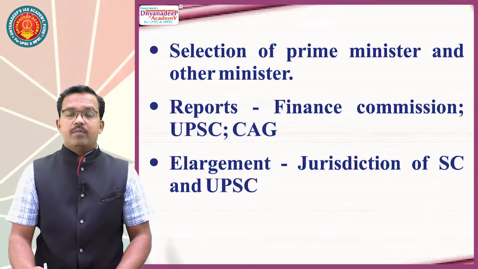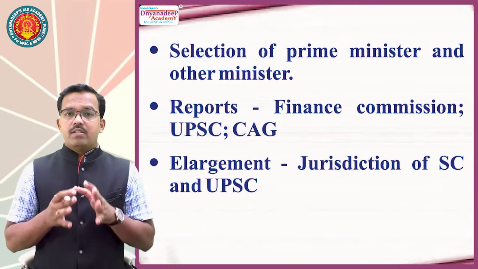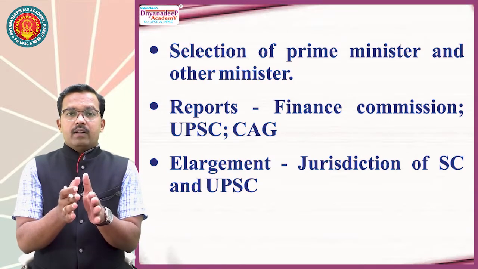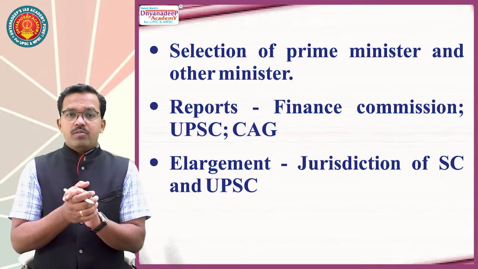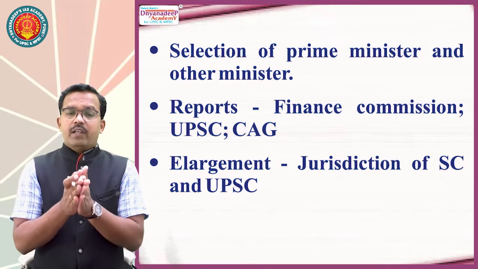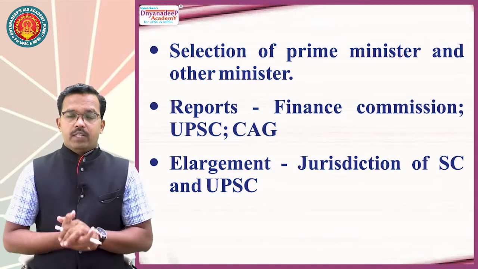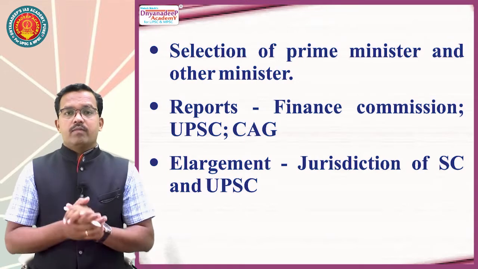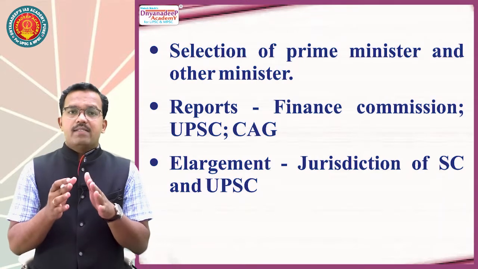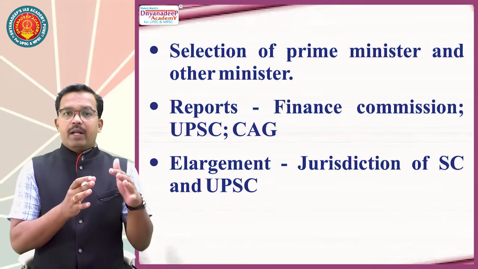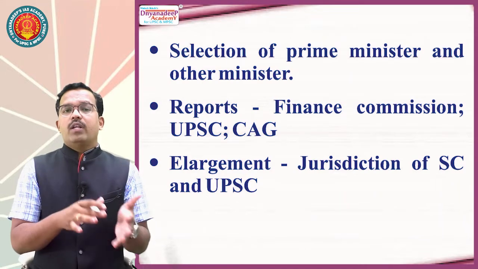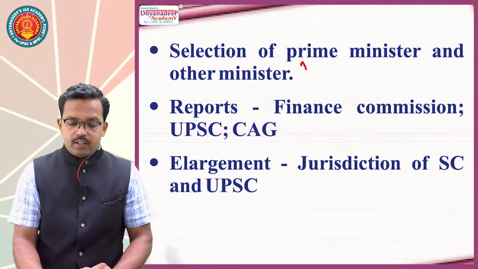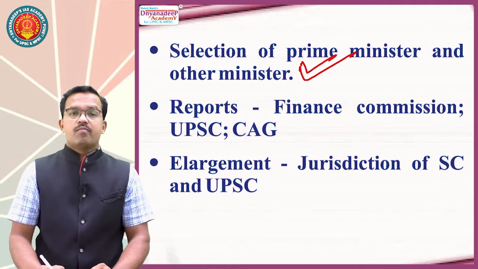Selection of Prime Minister and other ministers. Prime Minister and other ministers can belong to any House of Parliament. Unlike Britain, where Prime Minister should preferably be from the House of Commons only. It means in Britain, Prime Minister should be from the lower house only. It is not the case in India. In India, Prime Minister can be from Lok Sabha or he could be from Rajya Sabha also. There is no limitation.